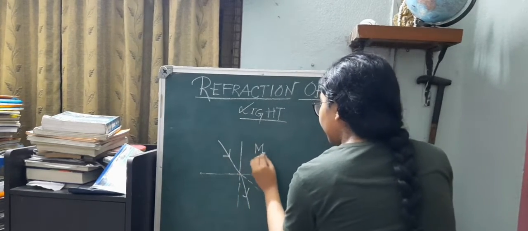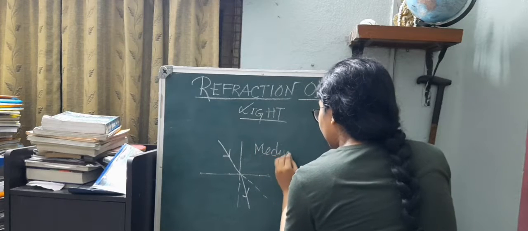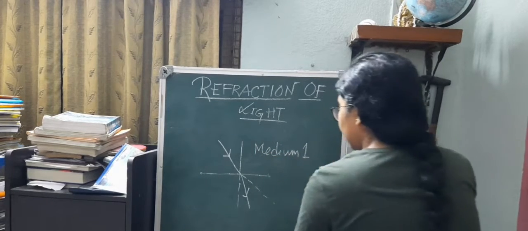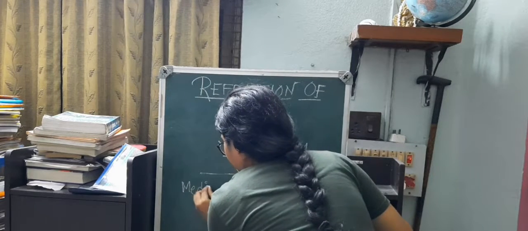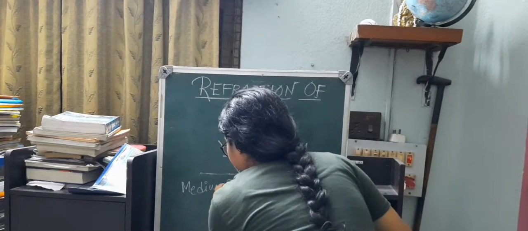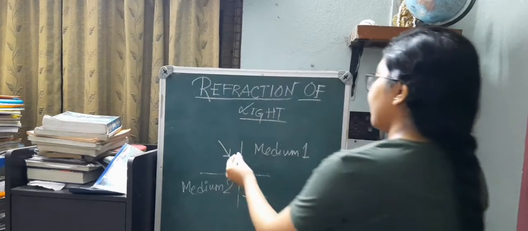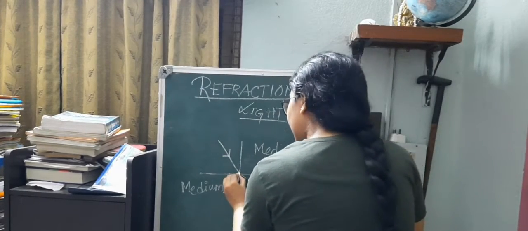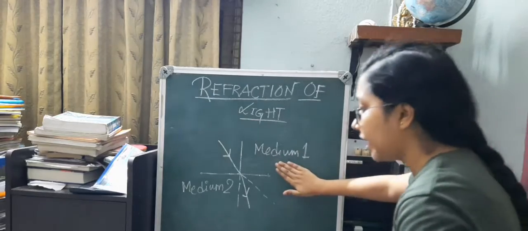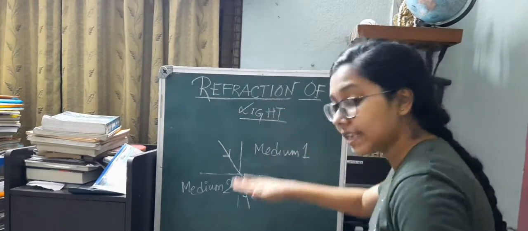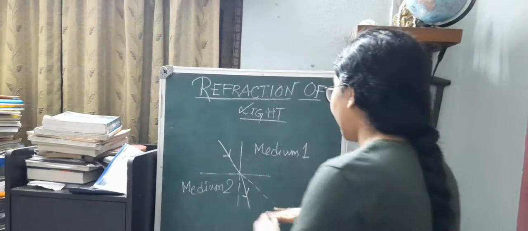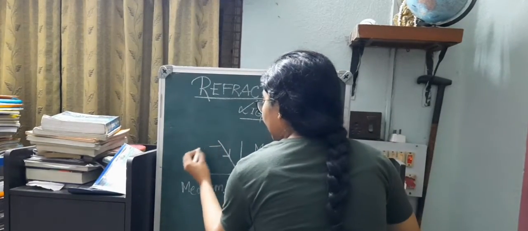So this one is medium 1 and this one is medium 2. This ray, which is incident at the surface separating medium 1 and medium 2, this ray which is incident on the surface, is termed as the incident ray.